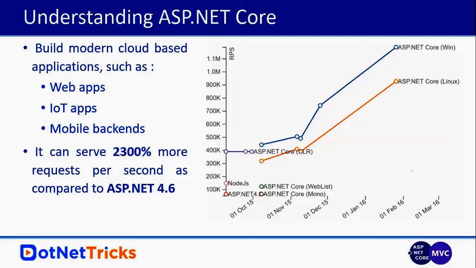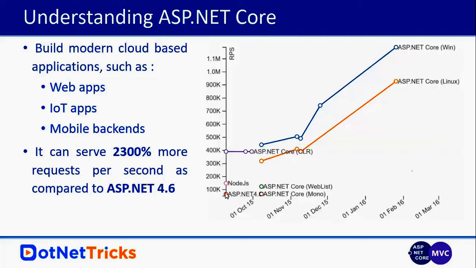So you can see there is a huge performance improvement in ASP.NET Core. This is the diagram I have taken from the official benchmark provided by the Microsoft team.